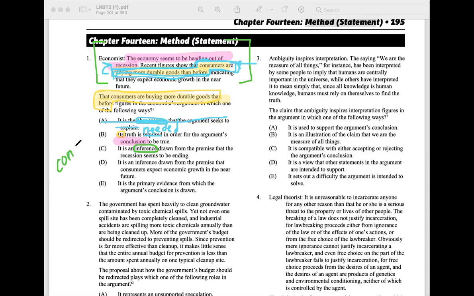It means conclusion. Growing up, I always thought inference meant an educated guess. Well, they lied to us, because on the LSAT, inference is actually way stronger. So it means it is a conclusion drawn from the premise that the recession seems to be ending. What we have in yellow is not a conclusion, right? Right. So that one's pretty easy to cross off.